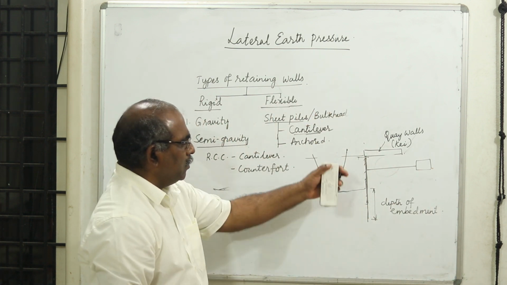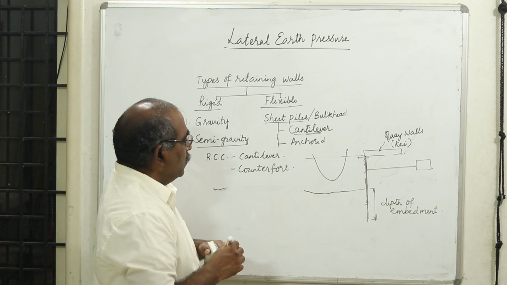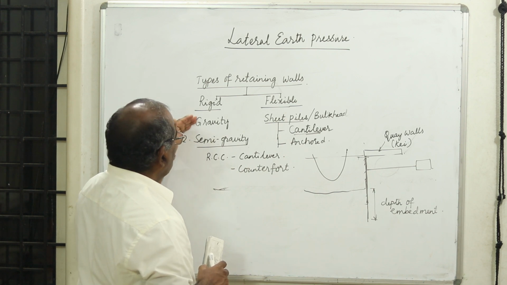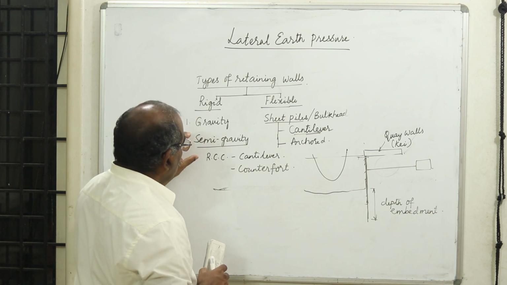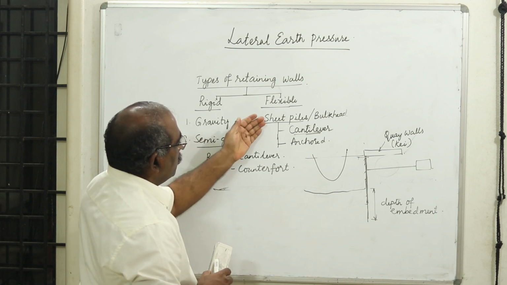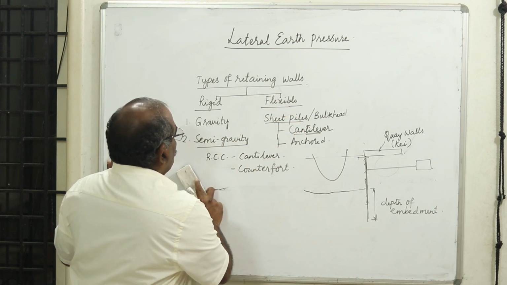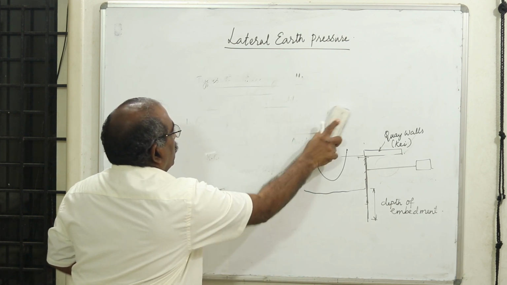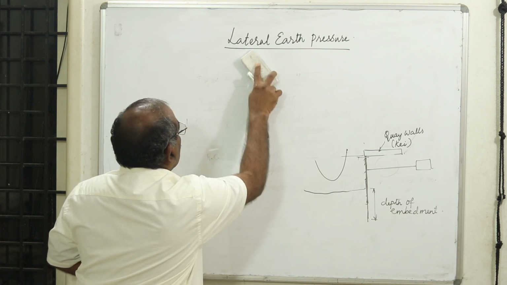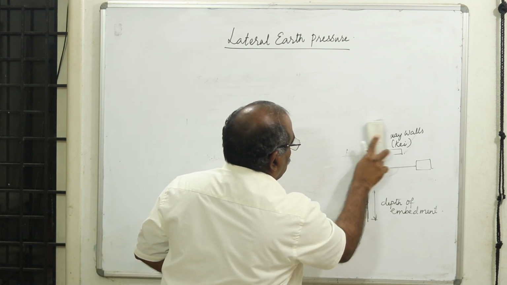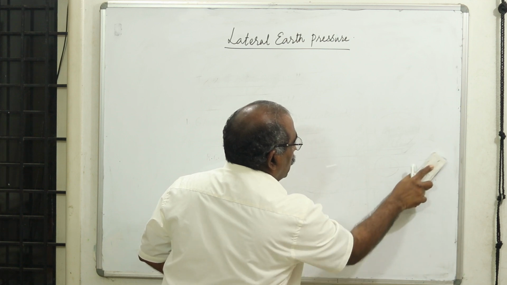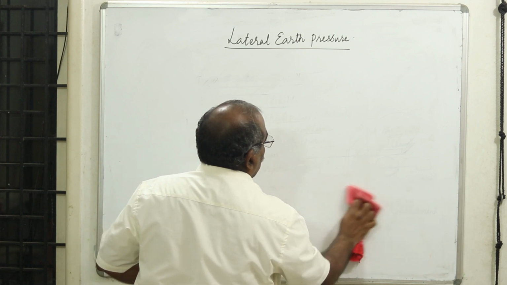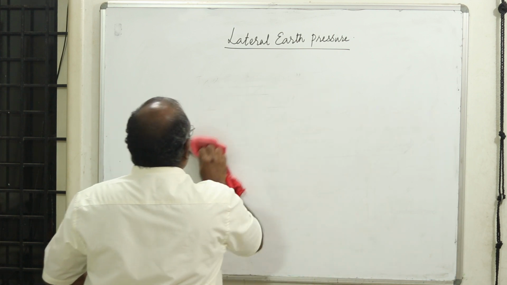All these details we are going to study in another elective called earth and earth retaining structures. We can get more details about the design of the gravity retaining wall or semi-gravity retaining walls. We will study RCC in an elective in soil mechanics. Now let us not worry about all those things. Whatever may be the type of retaining structure, one thing is that it will be subjected to lateral thrust. Now what is my role? I need to know what is the lateral pressure that is coming. Now I need to design it, because it needs to be stable. To design that,